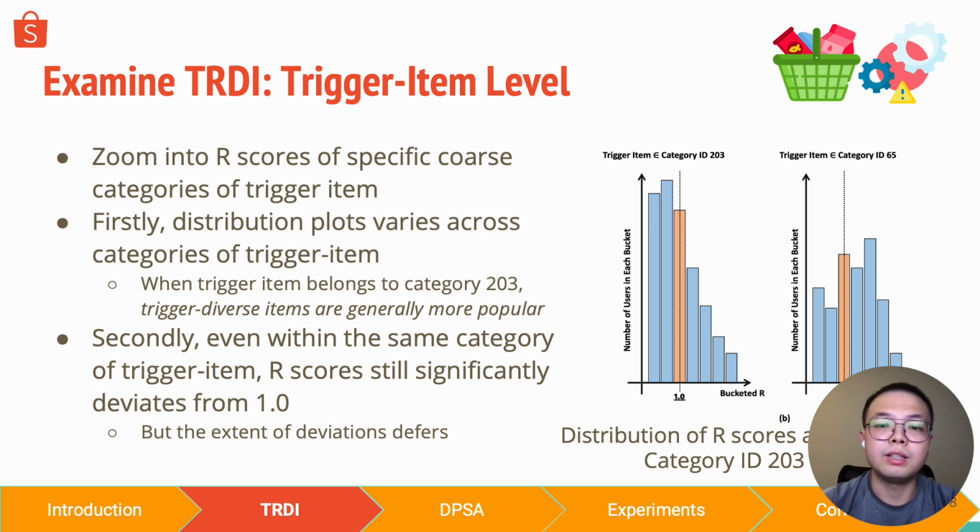The second observation is that even within the same category, the R-score still deviates from 1, but the extent of deviation differs across different categories of trigger items. Both these observations indicate inefficiency when allocating recommendation traffic for different categories of trigger items. Or more simply, a user may prefer trigger relevancy when viewing one category of trigger item, but may prefer trigger diversity instead when viewing another category. And this is the trigger item level inefficiency.